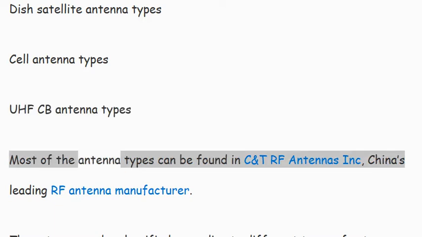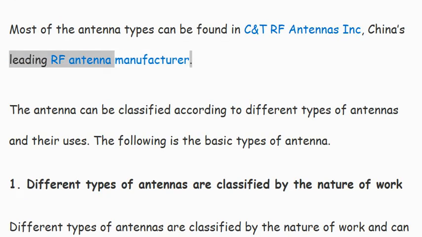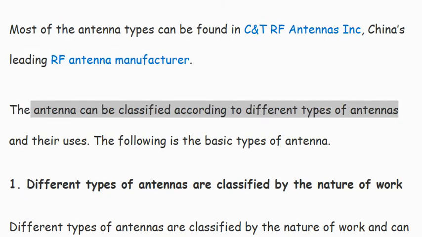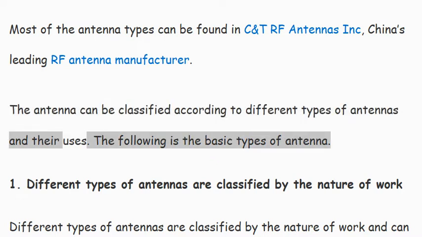Most of the antenna types can be found in CNT RF Antennas Inc., China's leading RF antenna manufacturer. The antenna can be classified according to different types of antennas and their uses. The following are the basic types of antenna.